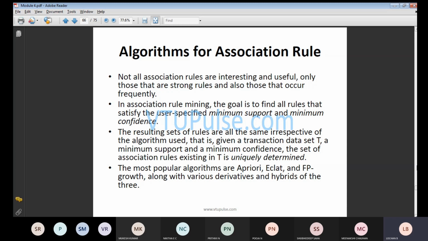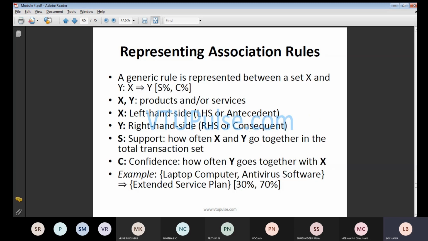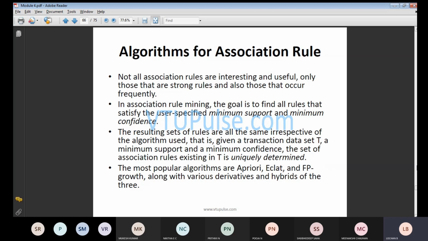So in that particular case, we will be considering two things: one is support, and one more is confidence. That is what we have represented in your association rule. You will be having the products, the services, the variables, the transactions, and the confidence. C indicates your confidence, S indicates your support, Y indicates your RHS part, X indicates your LHS part. Both X and Y are your products or services.